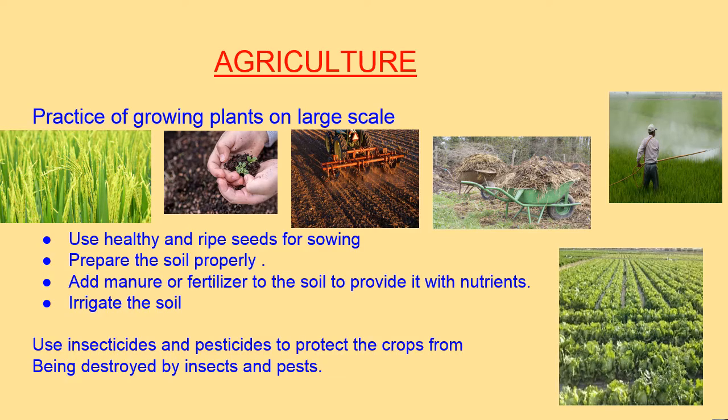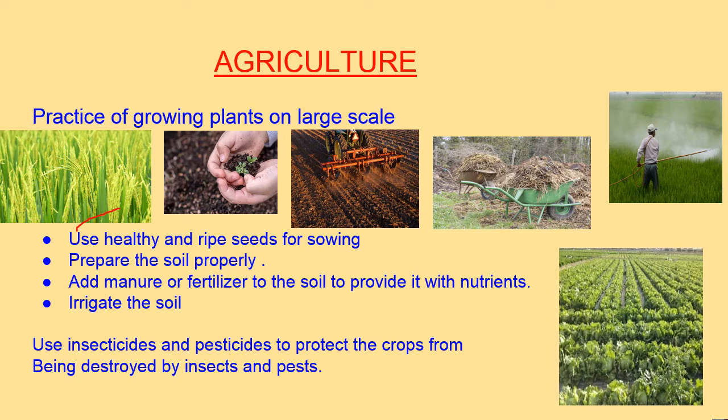Next, agriculture. To grow crops, there should be good agriculture. Look at the picture of this agriculture. These crops are very beautiful, yes or no? See how green it is. These crops are very beautiful, and for this the farmers work a lot to grow them.